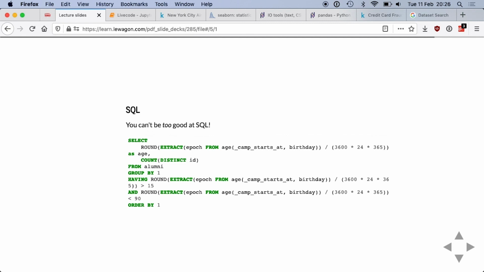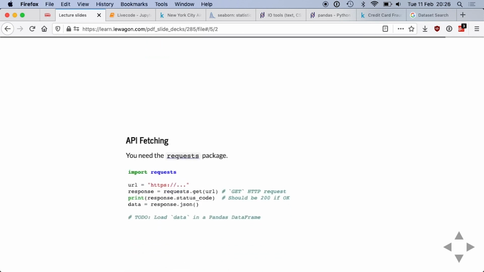So here is just a SQL query I took from some of Le Wagon's code. This code is retrieving the alumni information in terms of age to plot the distribution depending on the age of birth when an alumnus enters the Le Wagon. So this is a SQL query. So a topic you should have a look at.